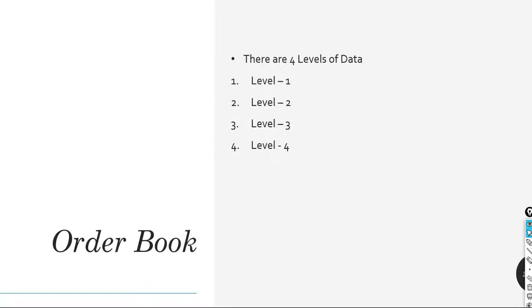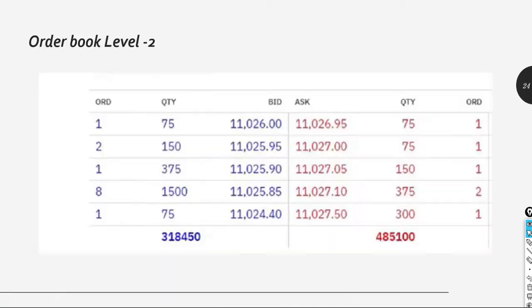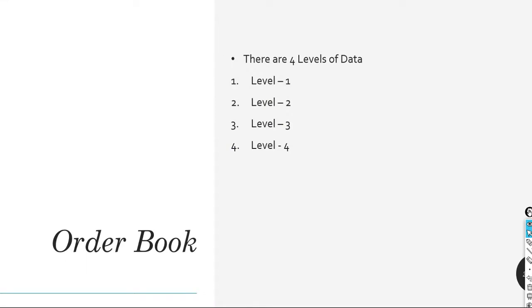So in this section, we'll discuss order books. Generally, order books have levels of data, really four levels in total: level 1, 2, 3 and 4. As of now, as retail traders, level 2 and level 3 data is available in our brokerage terminal. Based on the broker you are using, the data may vary, but level 2 data is available in every broker terminal in India. But level 3 data, if I am not wrong, is available in Zerodha.